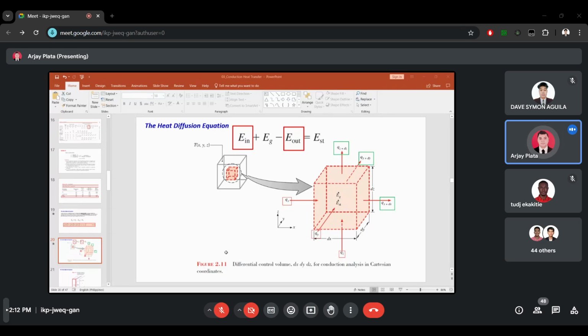Falogmeriel Alfred, are you here? Falogmeriel Alfred. Yes po, sir. Okay. So why do you think we have to consider a control volume? For me po, the control volume will not overlap or overheat the maximum space that the object occupies po.